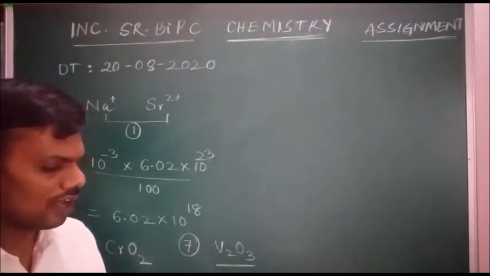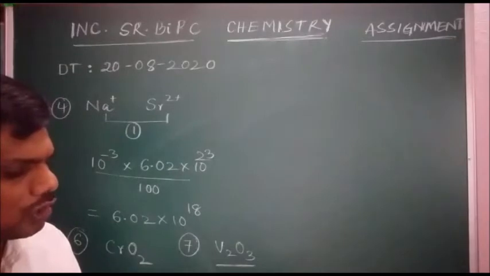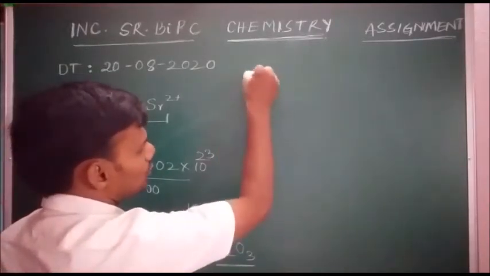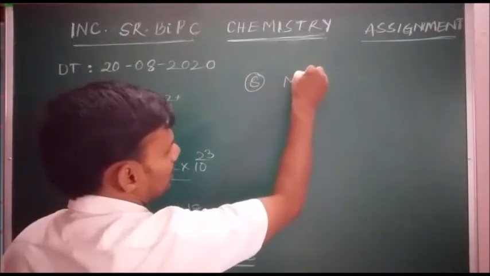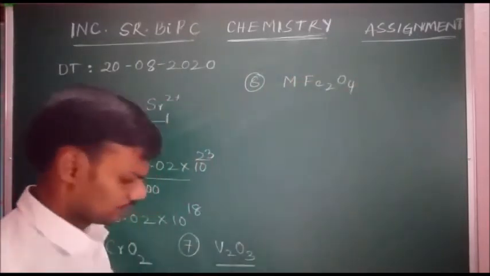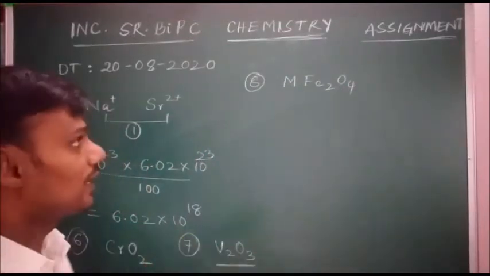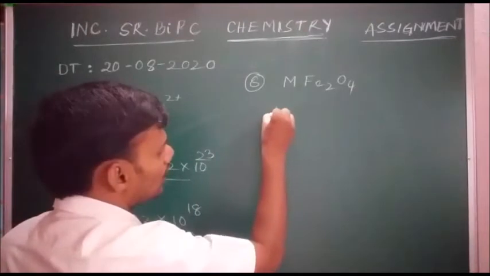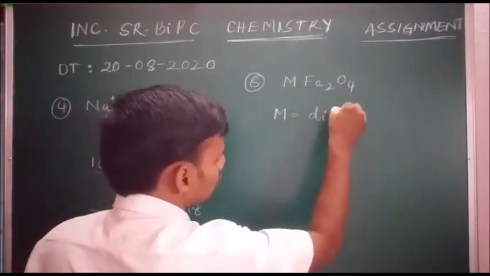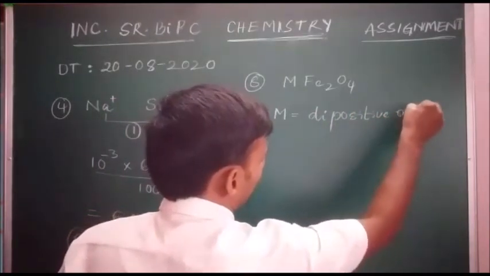Next, question number 8. The general formula of ferrites is MFe2O4, where M would not be which one. Here we have to know M is a dipositive metal.